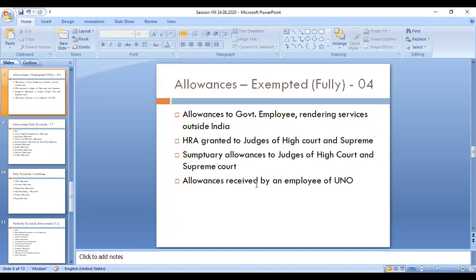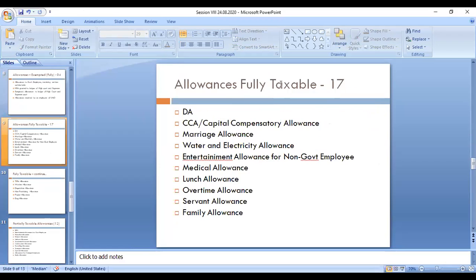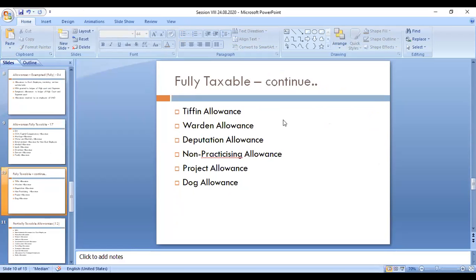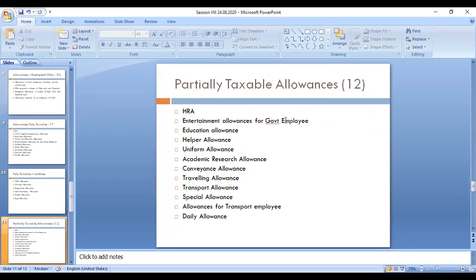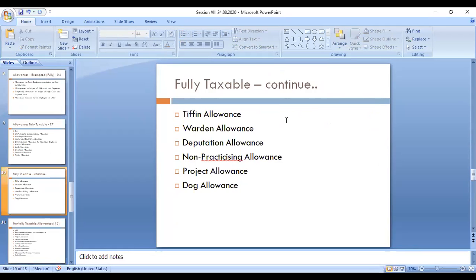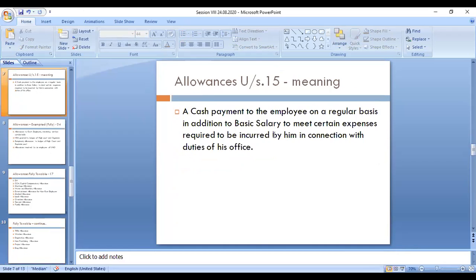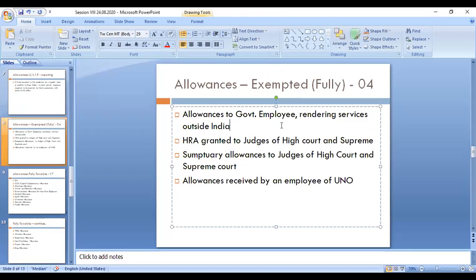The allowances we can categorize into 3 categories. First one is fully exempted, the second category is fully taxable, and the third category is partially taxable. Now we have to see the allowances that are fully exempted.